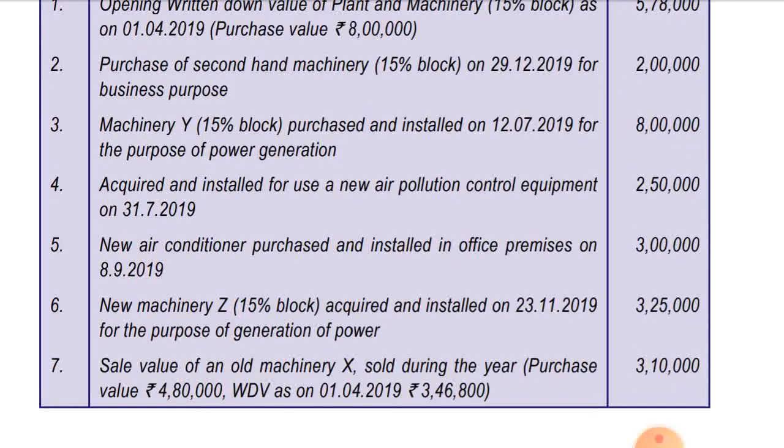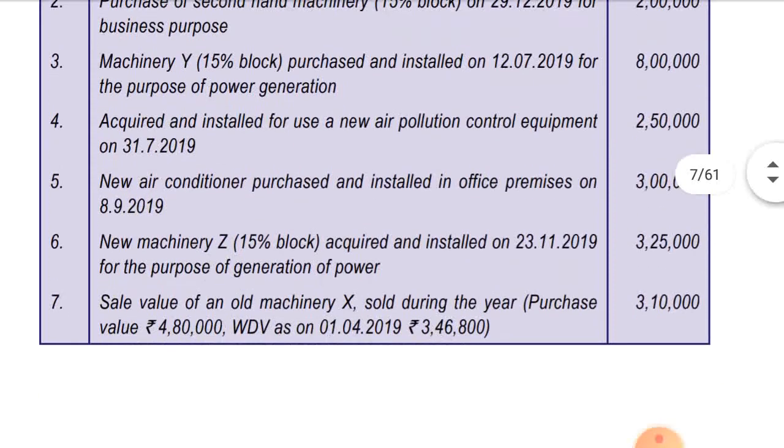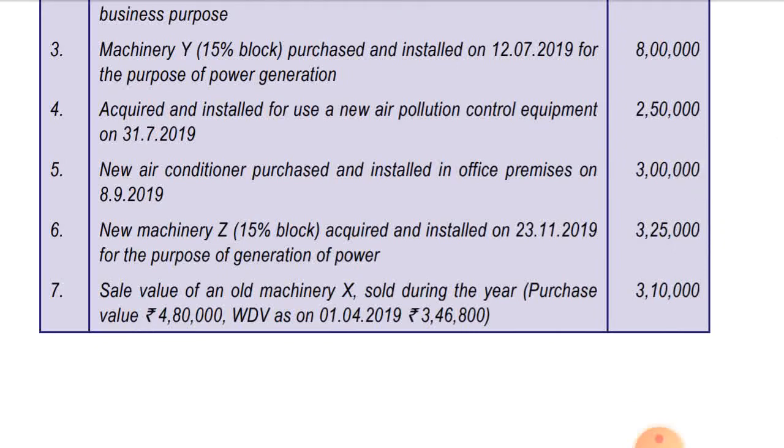Now, new air condition purchased and installed in office premises on 8th September 2019. In this, full rate depreciation will be allowed and no additional depreciation will be allowed as it is installed in office premises. Okay. Now, new plant and machinery Z, 15% block, acquired and installed on 23rd November 2019 for the purpose of generation of power. In this, full rate will not be allowed as it is used for less than 180 days. Okay. So half rate depreciation will be allowed and half rate additional depreciation will be allowed in the current year, and the other half rate additional depreciation will be allowed in the next previous year.